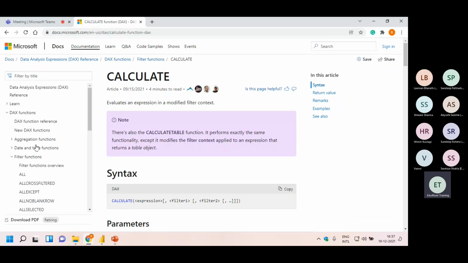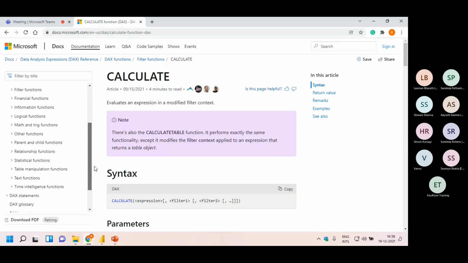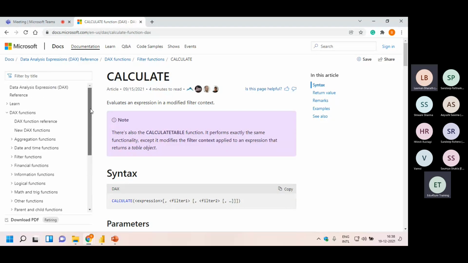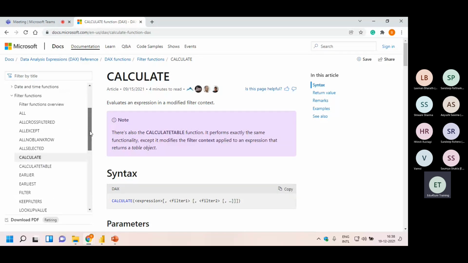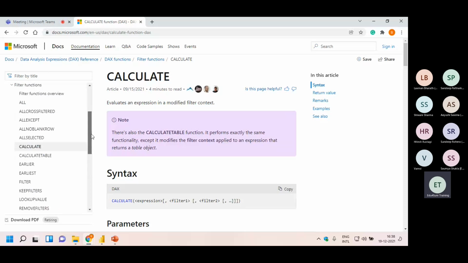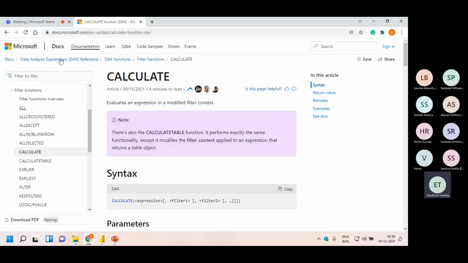Right? If you open this, you will get the categories of DAX functions: aggregation functions, date and time functions, filter functions, financial, logical. Can you see the kind of functions we have? Time intelligence, text, table, and you can open each subfolder again. For example, if you open filter functions, you will get all the filter functions. Look at the variety we have. So if you total it out, these are 328 functions, right?